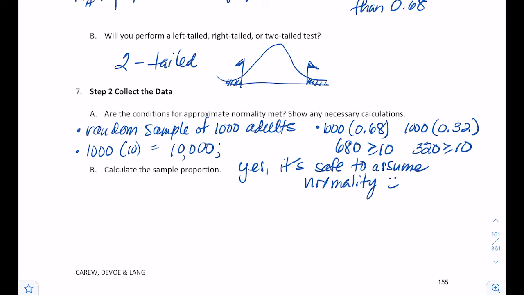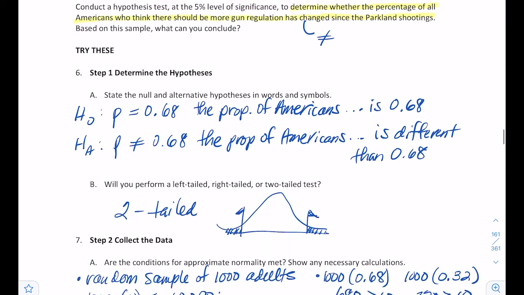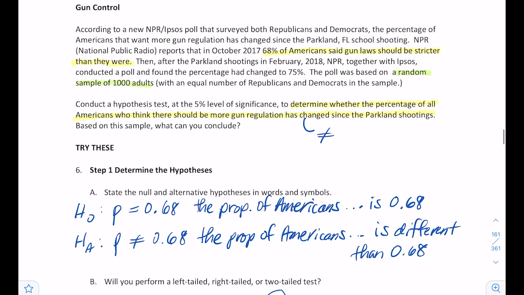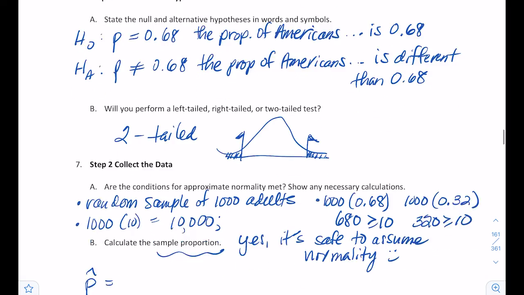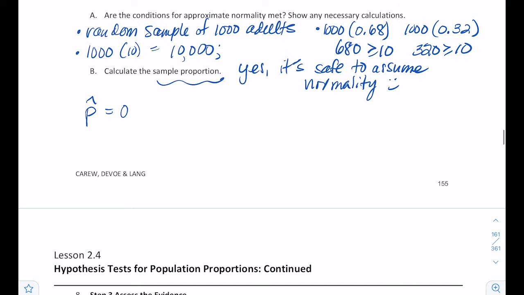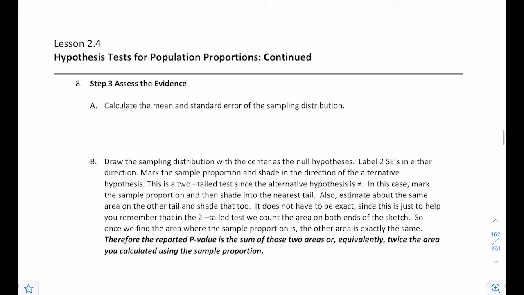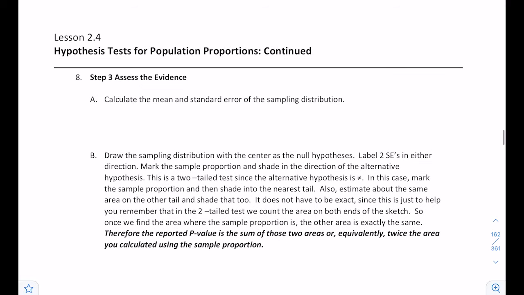Okay, so to calculate my sample proportion, that's my p hat. Here that's going to be 0.75, because it says they conducted a poll and found the percentage had changed to 75%. So that's going to be 0.75 for p hat. When they ask for the mean, that's my claim, so whatever the hypothesis was, which was 0.68.